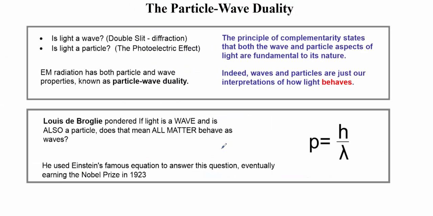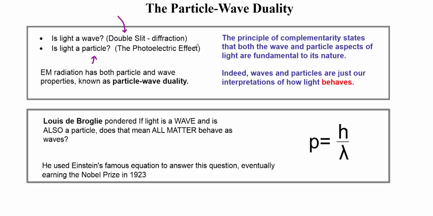Alright, I'm going to come back to that momentum bit in a second, because recall we still have a little scenario here in the earlier 1800s where we have some conflicting physics. We have physics that shows pretty clearly that light will behave like a wave. That's the double slit experiment, diffraction, all of that stuff shows light behaves like a wave. But then we also have a very telling experiment that light will behave like a particle, and that's the photoelectric effect. So what the heck does that mean?